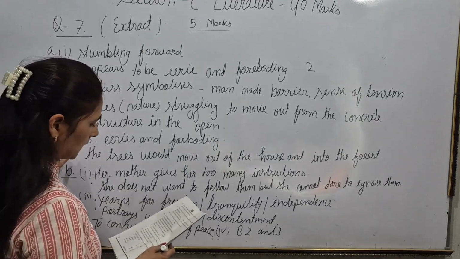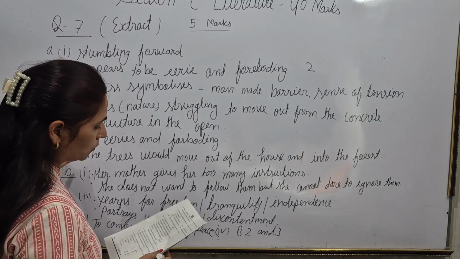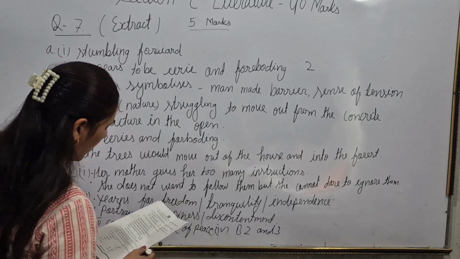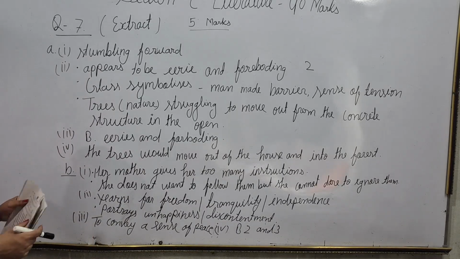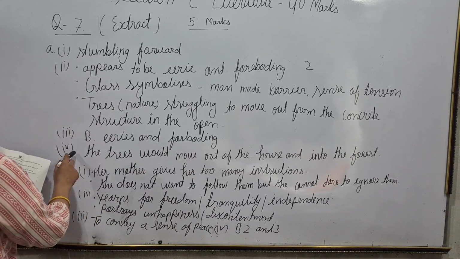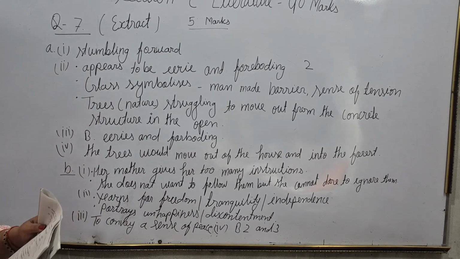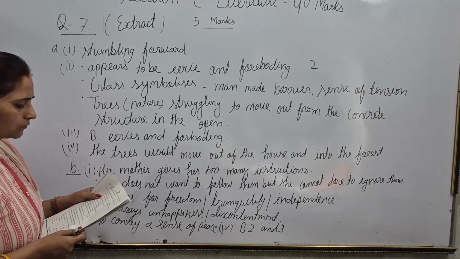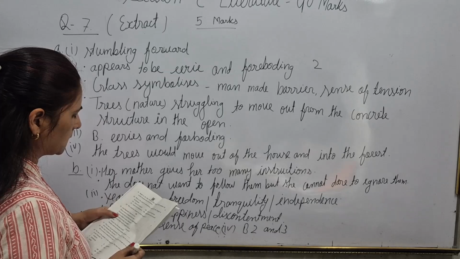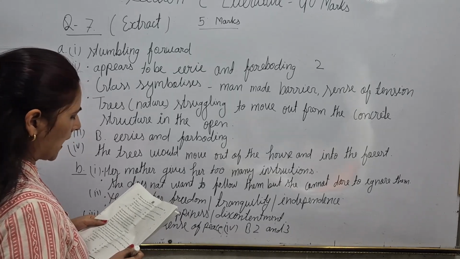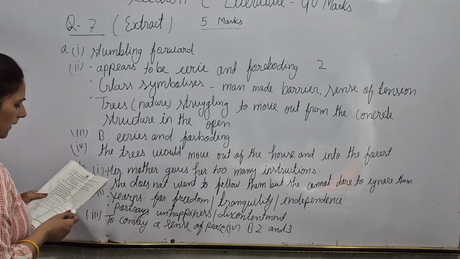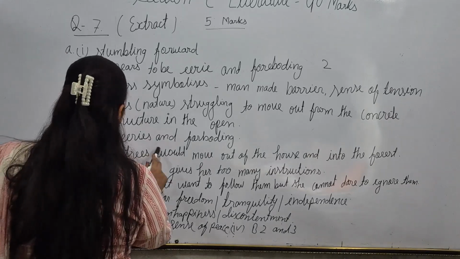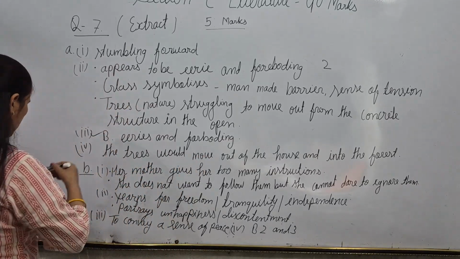Okay. Now the third question: what is the mood or atmosphere conveyed by the imagery in the passage? Imagery means what image comes to your mind after reading the poem. This is the MCQ based question. Here are the options: calm and tranquil, eerie and forbidding, joyful and celebratory, and melancholic and traumatic. So here option B would be correct, eerie and forbidding.